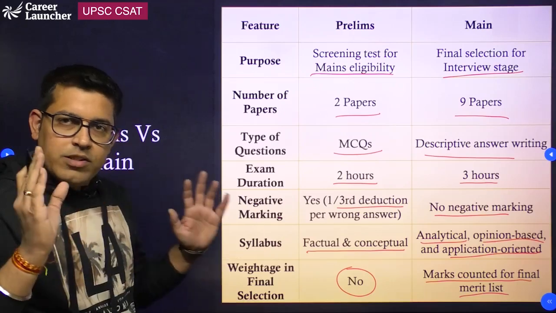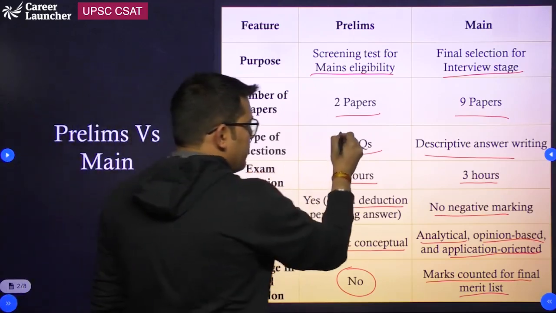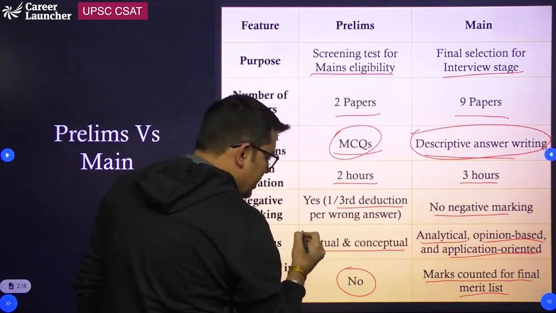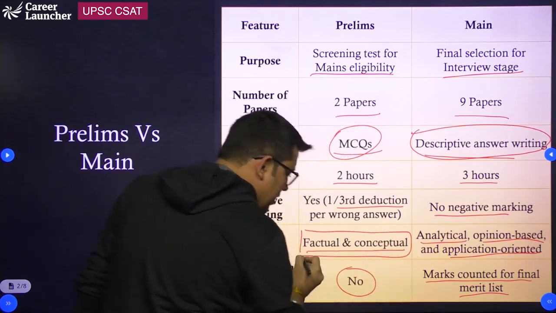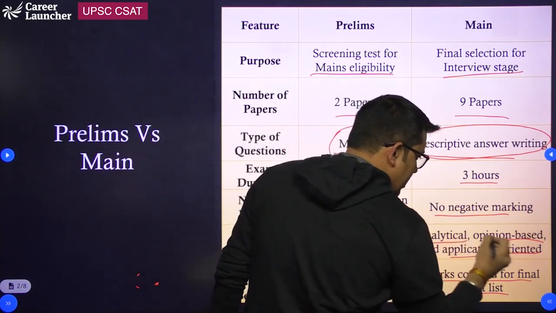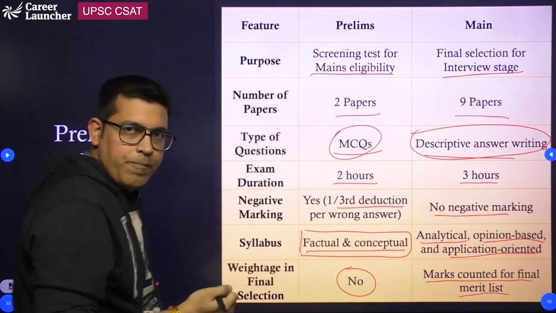So the biggest difference between prelims and mains is that prelims is MCQ based and mains is subjective. You have to write long answers, and the questions asked in prelims are mainly factual and conceptual, but in mains they are analytical, opinion based or application oriented.